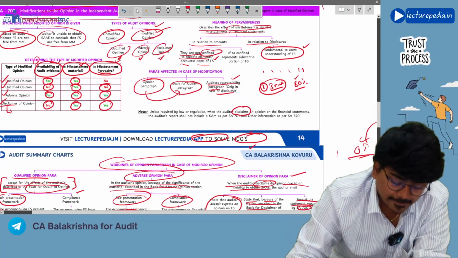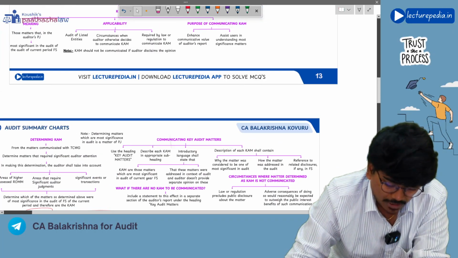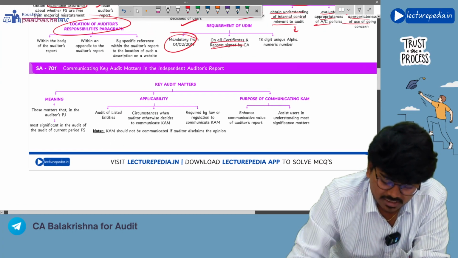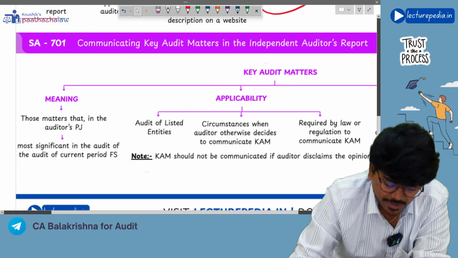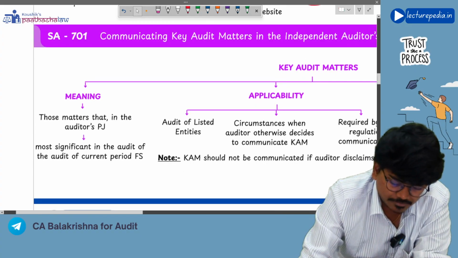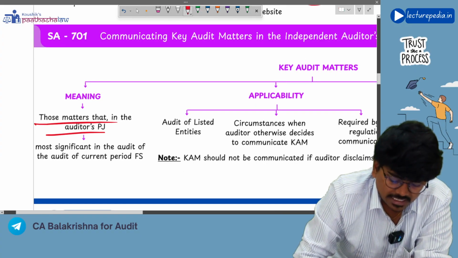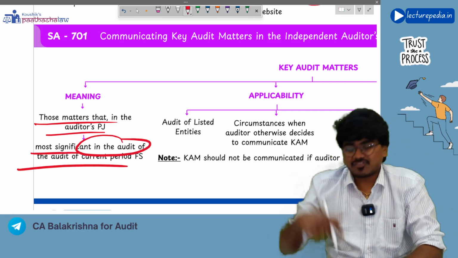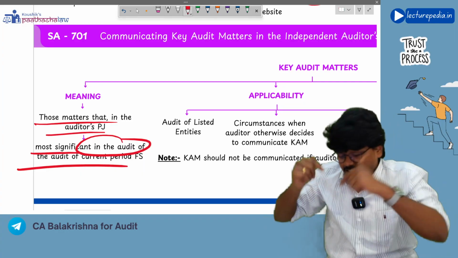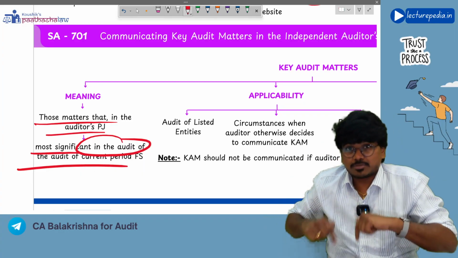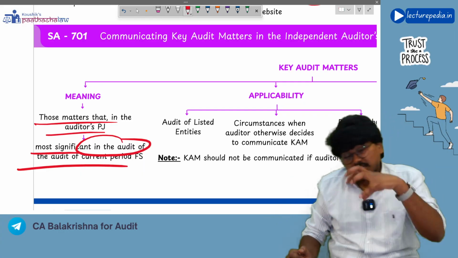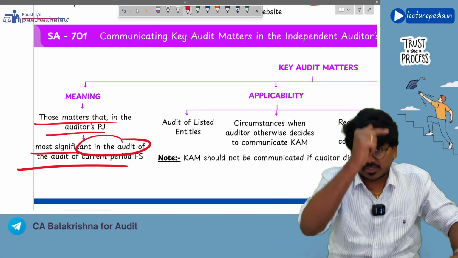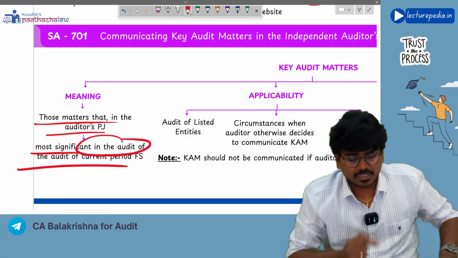Next we'll go to SA 701, which is key audit matters. Correct or not? So what is meant by key audit matter? Meaning of key audit matter. Those matters that in the auditor's professional judgment are most significant in the audit of current period financial statements. So for the audit of current period financial statements, those matters that are very much important will be termed as key audit matters. Understood? There is a procedure for determining this key audit matter that we will see.